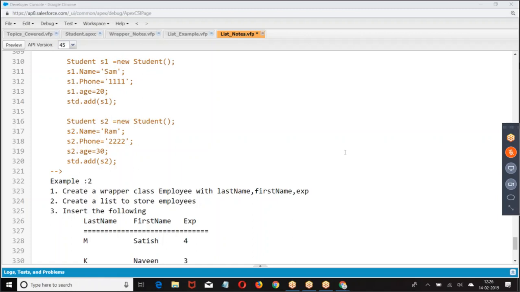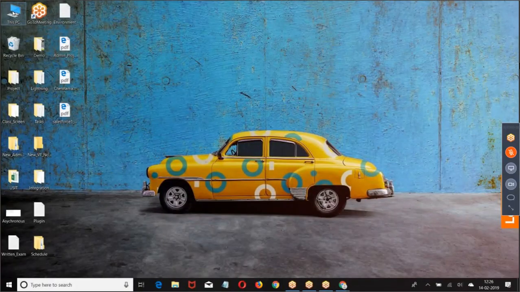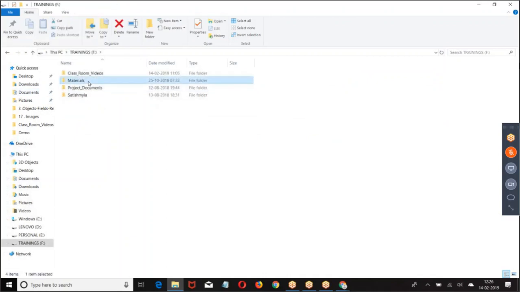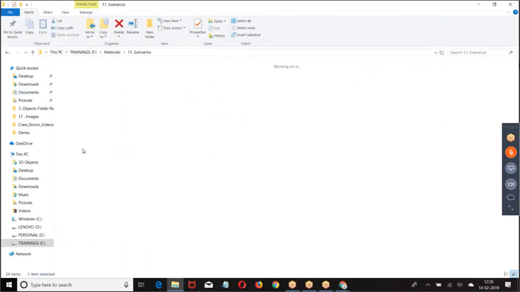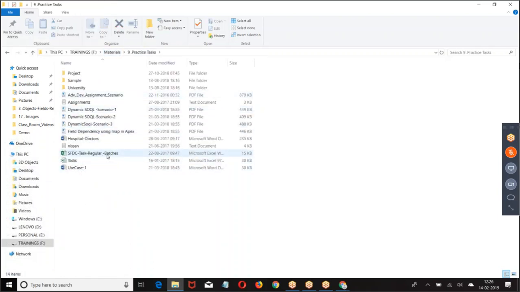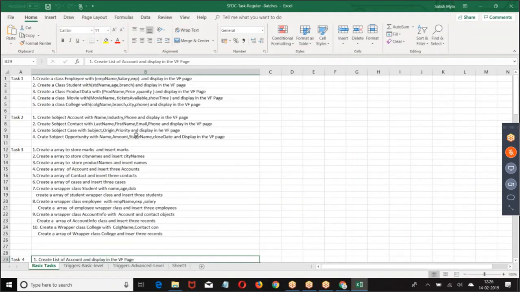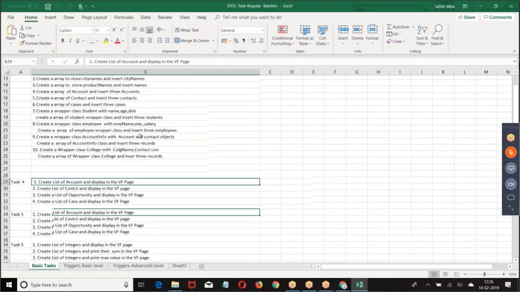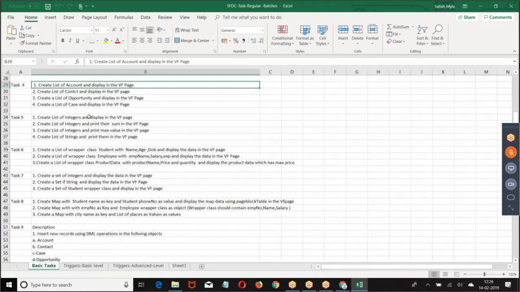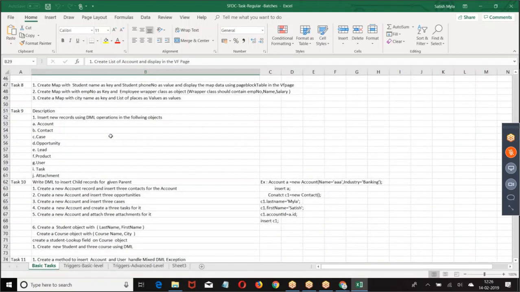Now, in the Facebook community, in the Satish Mala notes, I uploaded this Excel sheet, SFDC regular batches. Here I started giving topic-wise use cases. Start implementing sObject examples, array examples. Then I started list. Topic-wise, I have given the examples. Start practicing these examples.